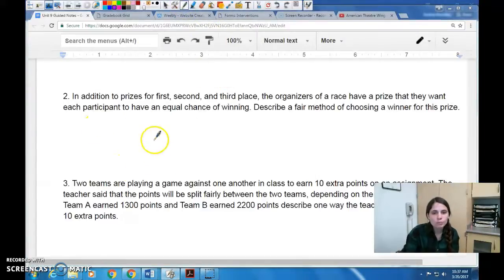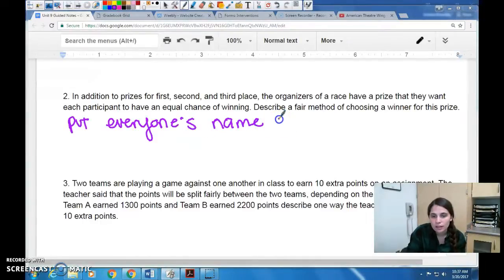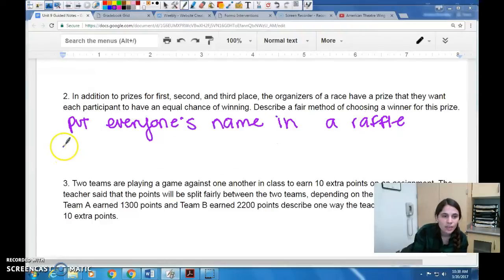So I think probably the most common way of choosing a winner for a prize like this is to put everyone's name in a raffle one time. So if everyone's name is in a raffle and they draw 1, then everyone has an equal chance of winning. So that would be one fair method. You could maybe come up with another fair method. The only requirement is that each person has to have the same chance of winning.